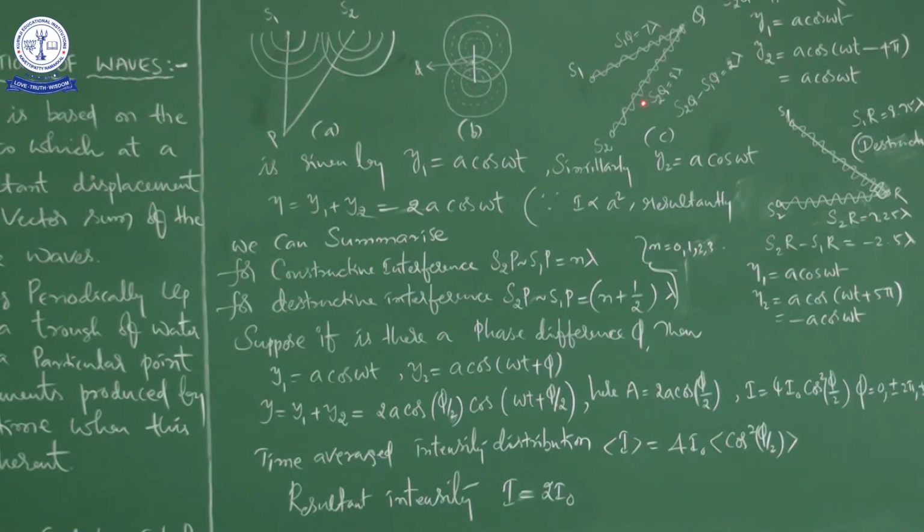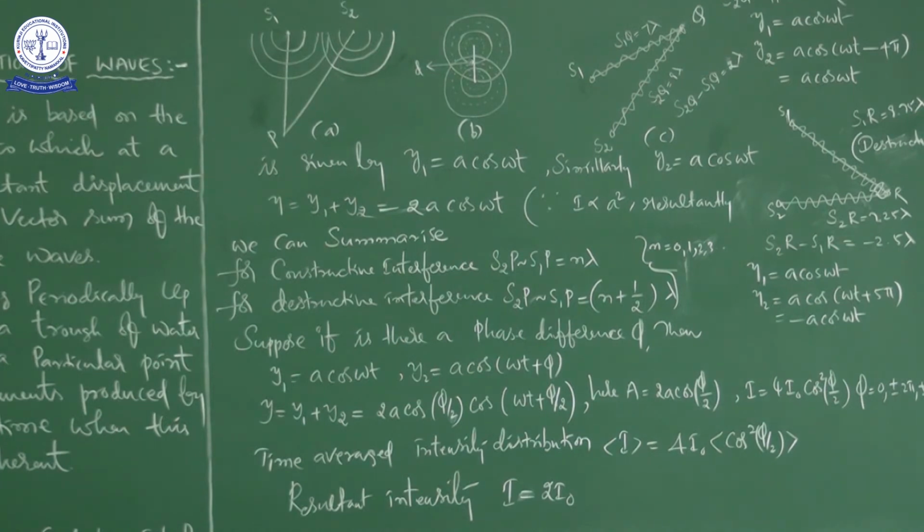This is one example. Here it is constructive interference, the path difference is 2 lambda and the phase difference is 4 pi. It's okay. Now we are going to take another example. It is R, S1 R, S2 R, right? So now we are going to apply the same procedure to discuss this situation.